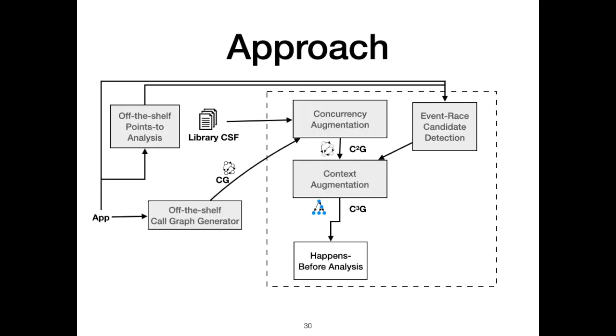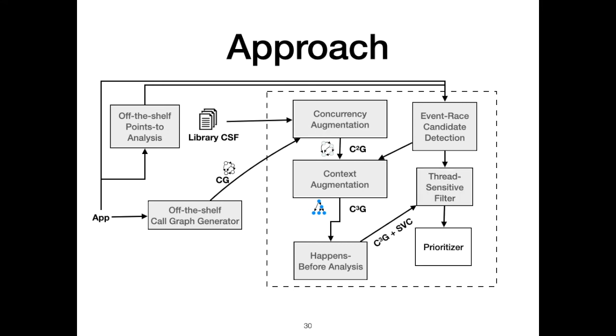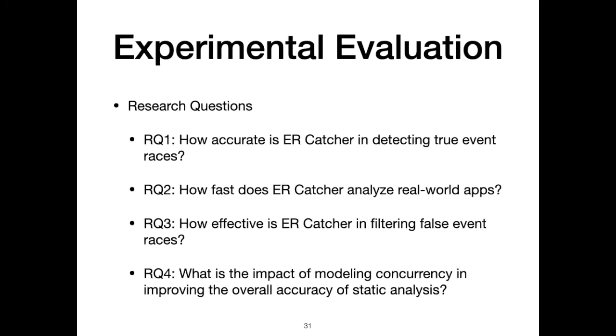Given C3G, SVC, and the list of event race candidates, the thread-sensitive filter component filters out false event races. Finally, ERCatcher prioritizes the event races and gives high priority to event races with more confidence, and reports the results. We evaluated ERCatcher to answer the following 4 questions. In this presentation, we explained the first 2 research questions in detail.